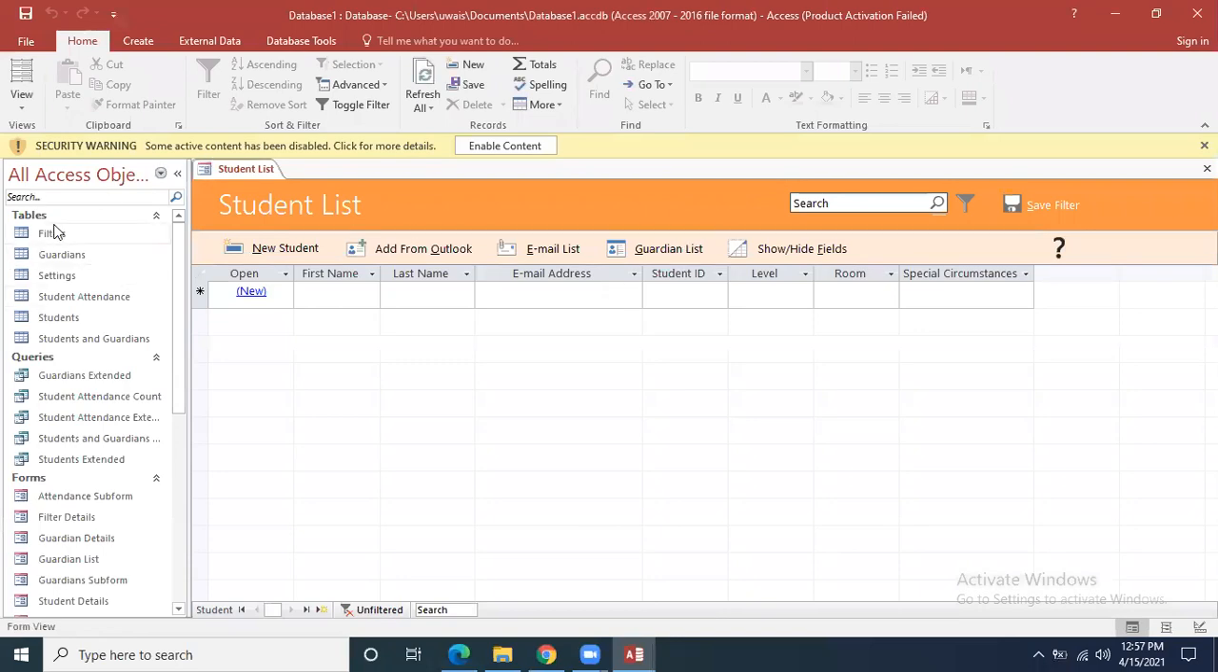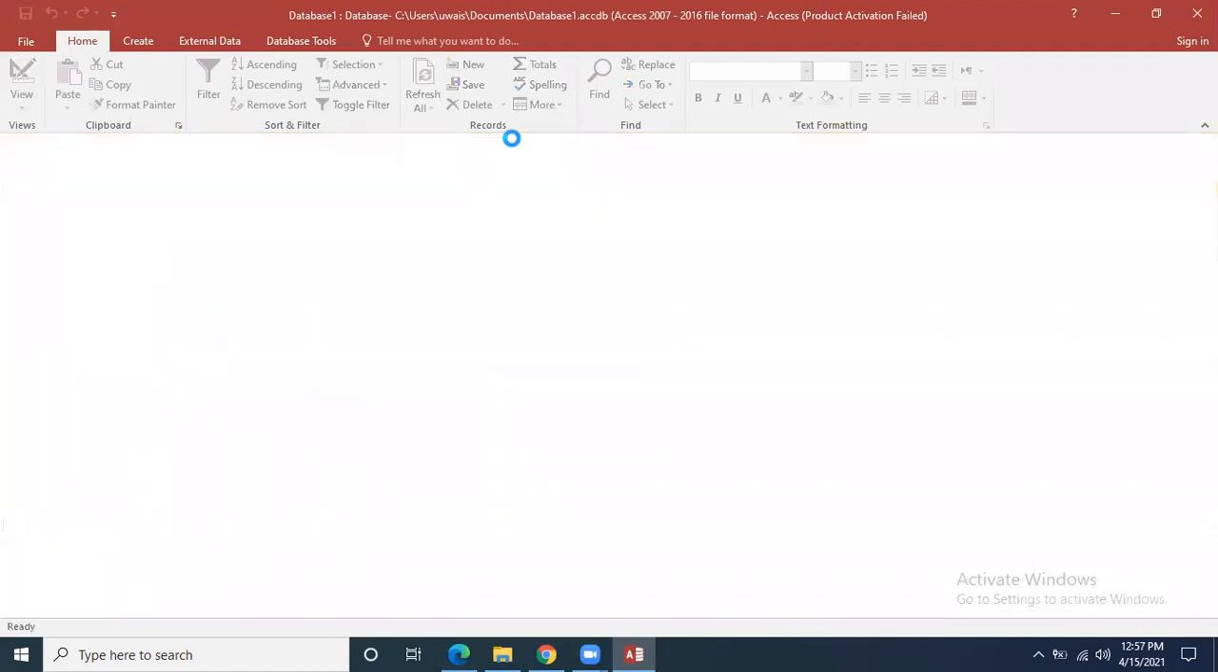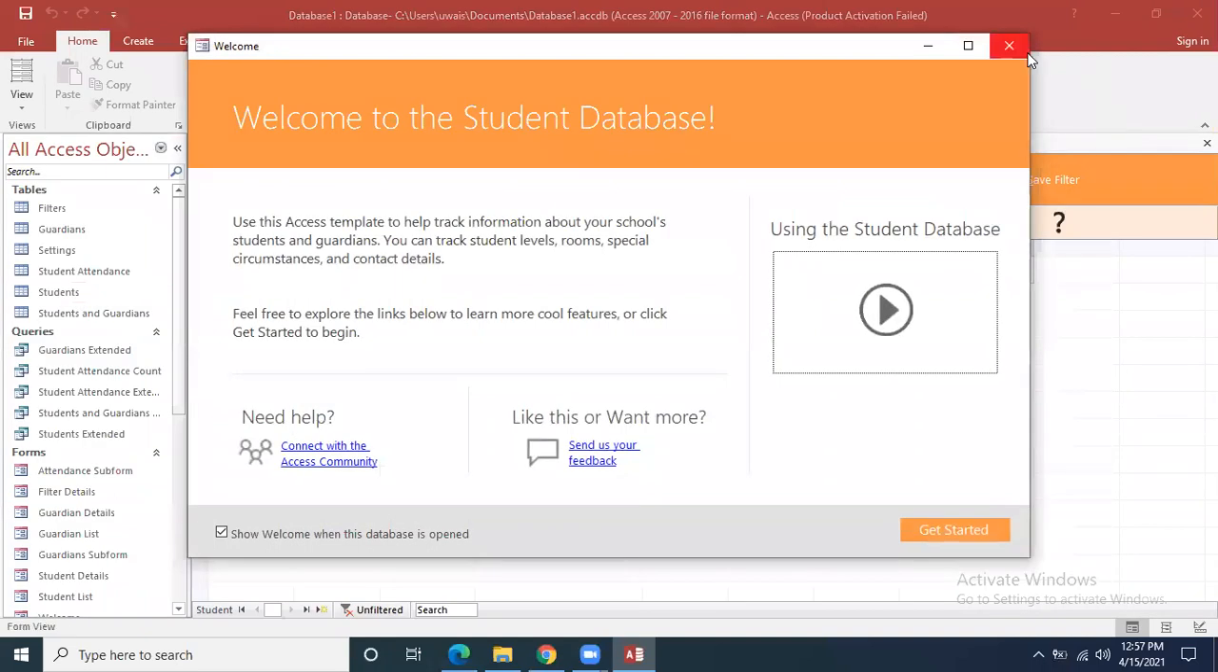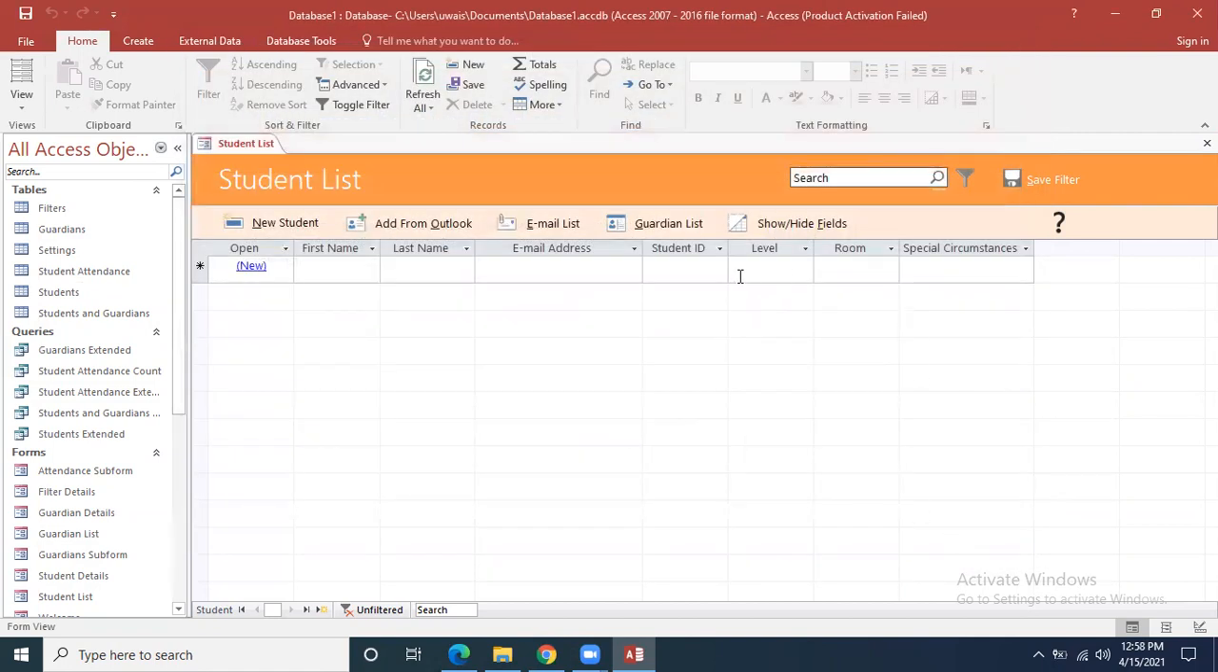Now you can see that there are a number of tables: filters, guardians, settings, student attendance, students and guardians. There are a number of tables in these templates which are already prepared, and it is also giving you a tutorial about it. If you click on the tutorial, it will show you how to do this. It will also explain it to you.